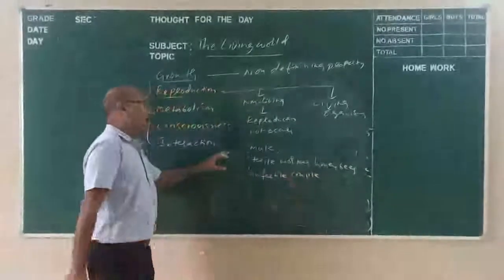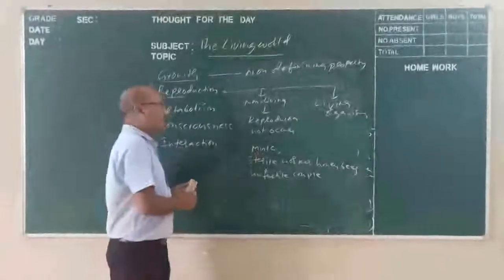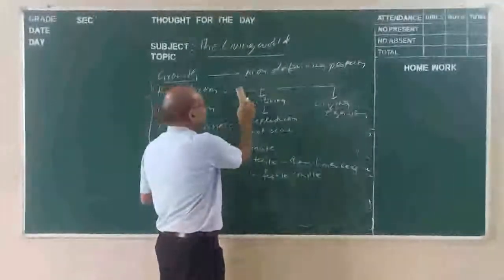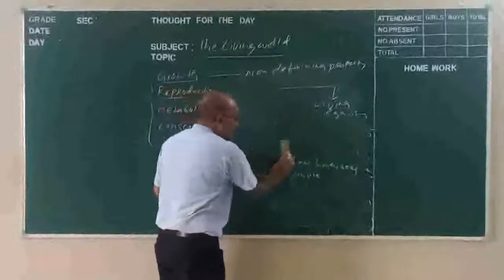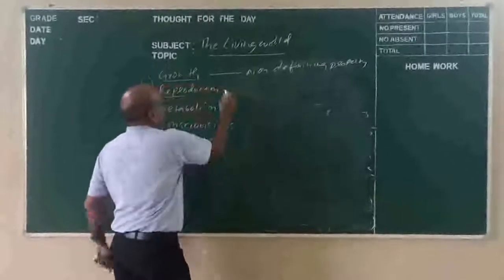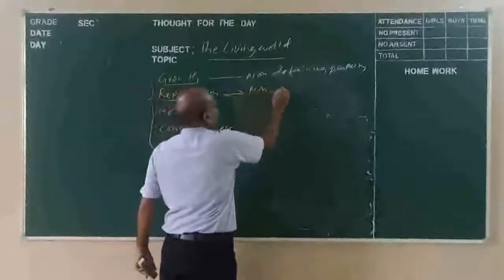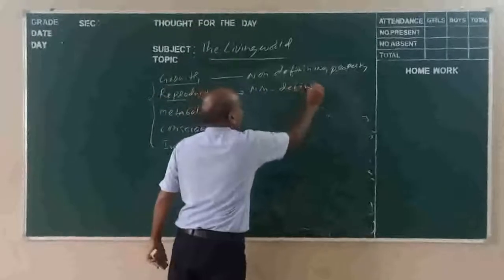They cannot give rise to offspring. So we can say reproduction is not a defining property. This also we can write. The first one is growth, non-defining, and reproduction is also a non-defining property.